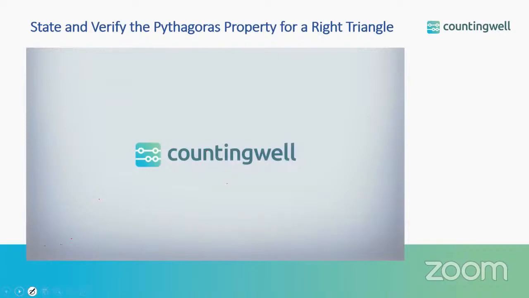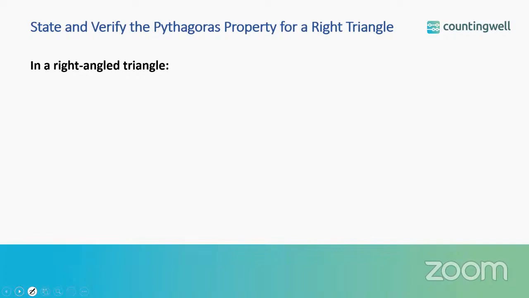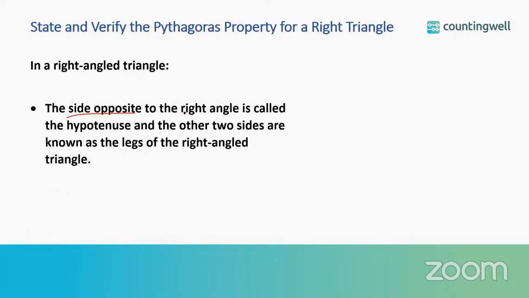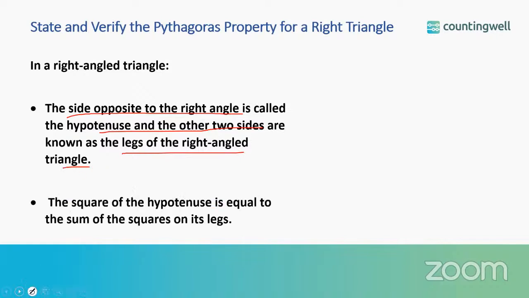I hope that the verification of Pythagoras property for a right angle triangle is clear now. Let us move towards our conclusion. So the side opposite to the right angle is called the hypotenuse, and the other two sides are known as the legs of the right angle triangle. And what does the Pythagoras property say? It says the square of the hypotenuse is equal to the sum of the square of its legs.